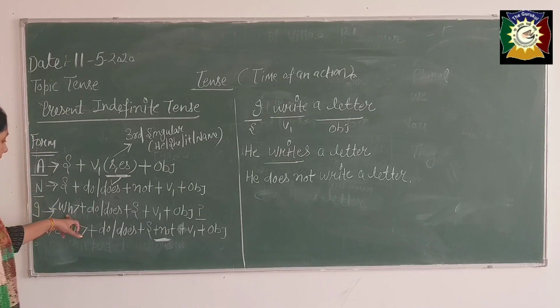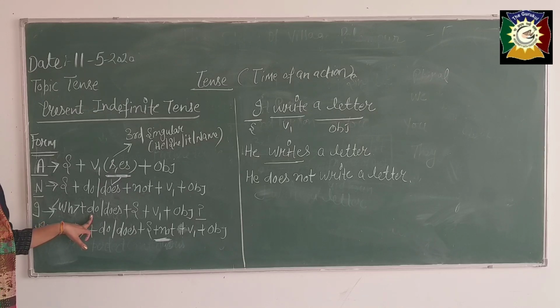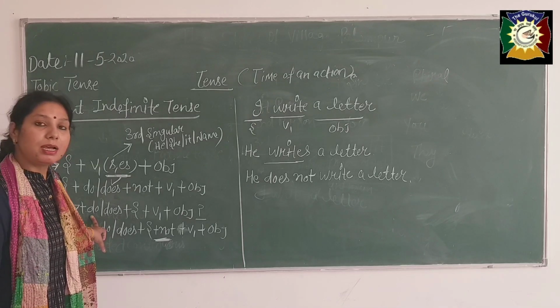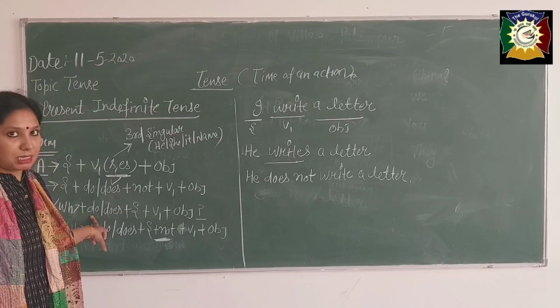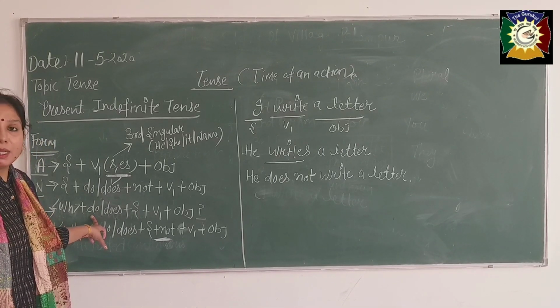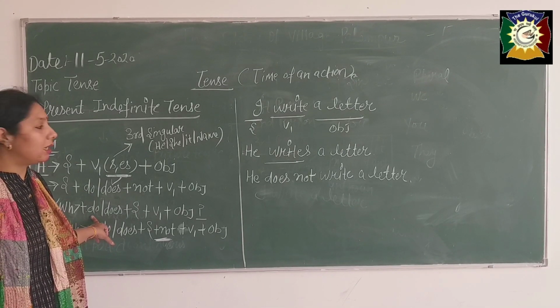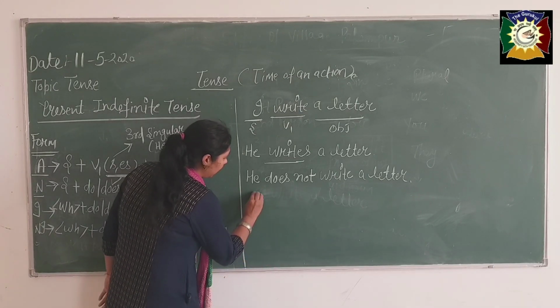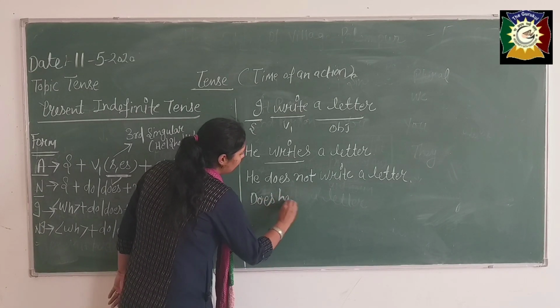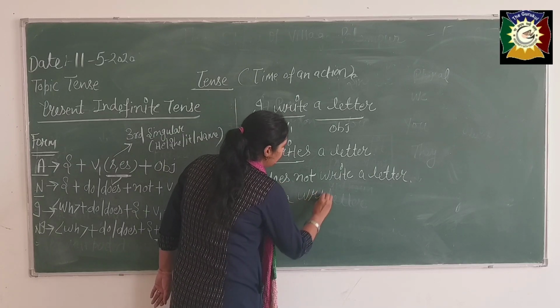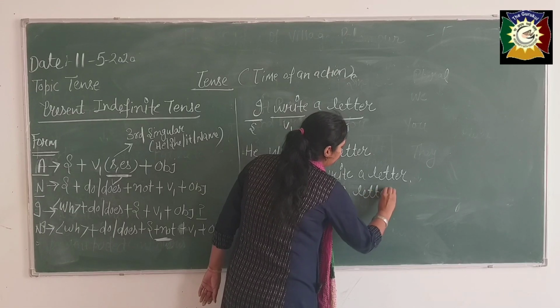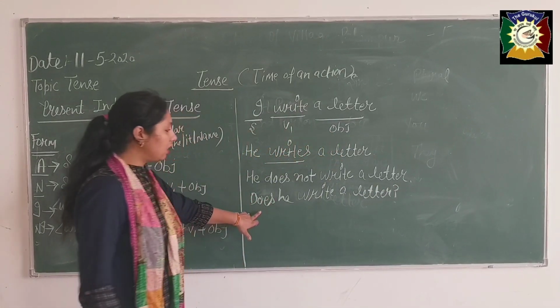Now see the third one, the interrogative sentence. Be careful here. If you are able to give the answer in yes or no, you will use "do" or "does" in interrogative sentences. If you have to explain the answer, then you will use "what". See, if I ask you, does he write a letter?